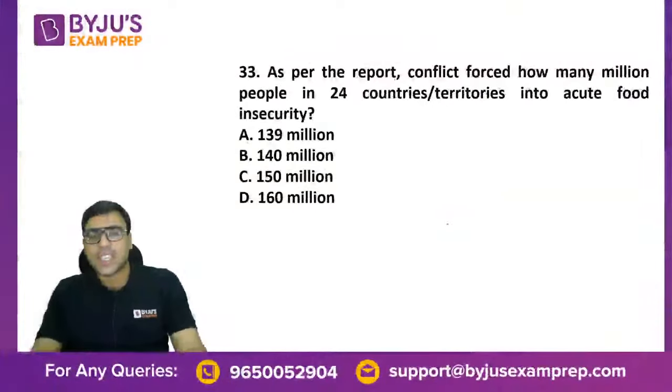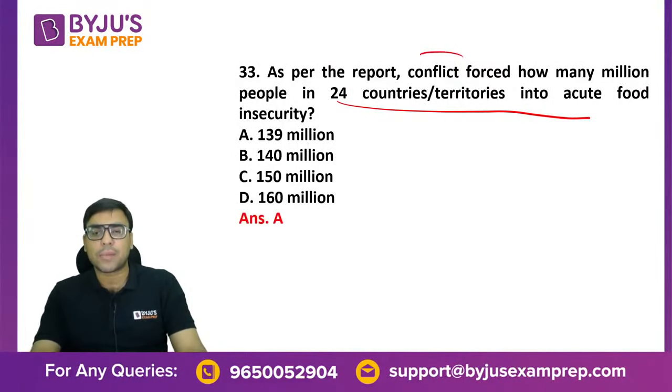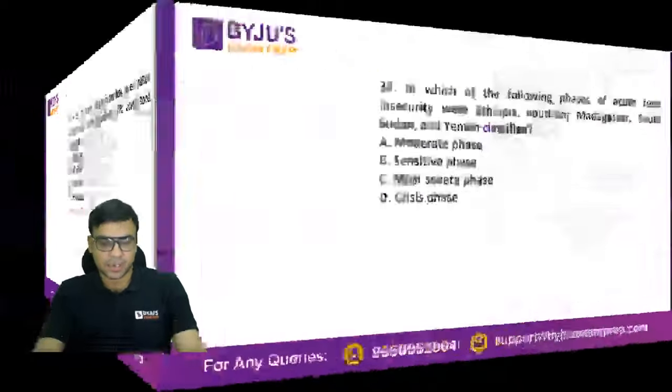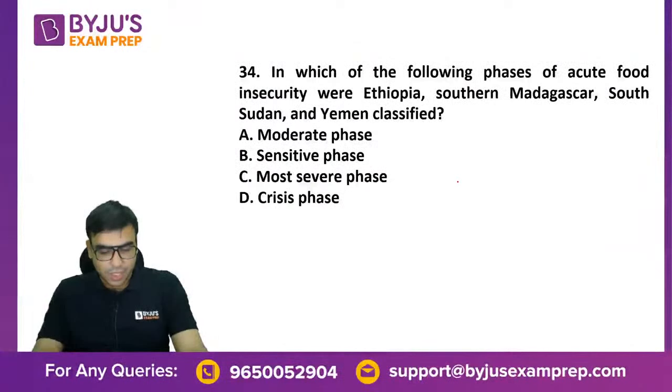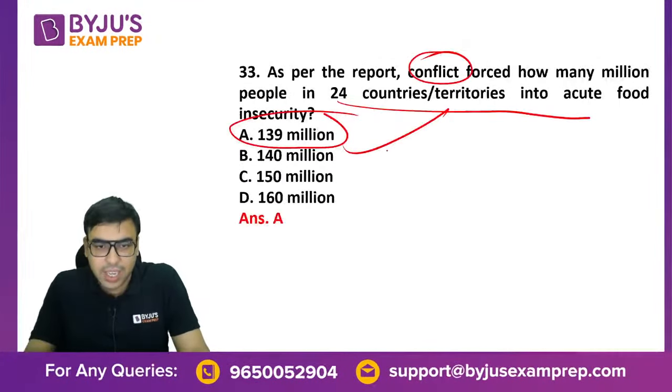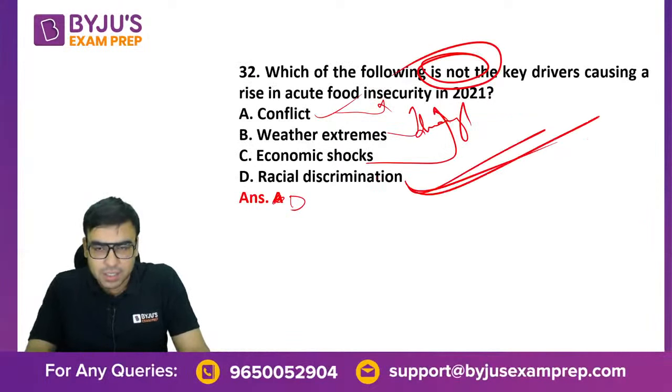Okay, the next one is as per the reports, conflict forced how many million people in 24 countries into acute food shortage. So conflict means if there is a war happening, civil war or something like this, it led to 139 million people into food insecurity. So A is the right answer to this one. Okay. Yes, Daraman, we have told it to mark it correct actually. We have discussed it and we'll be correcting it. Okay.